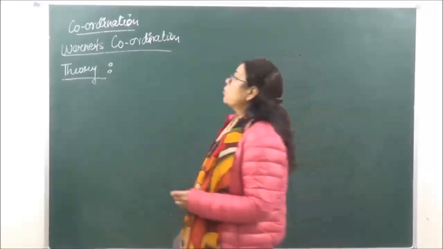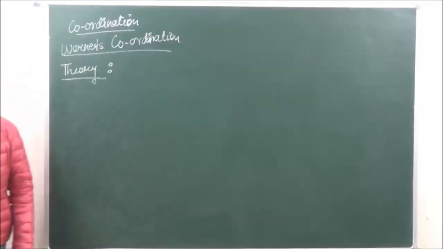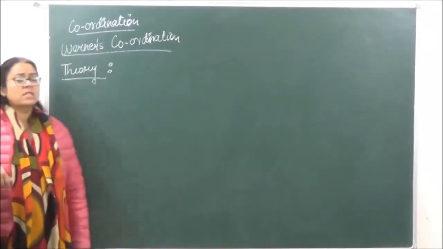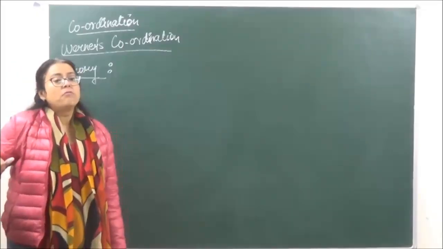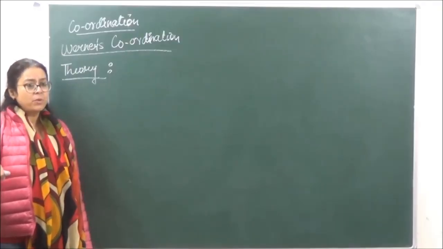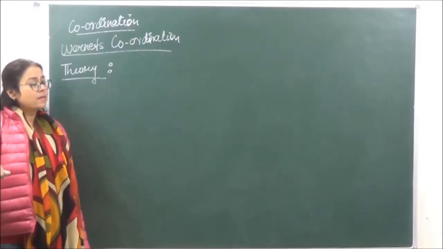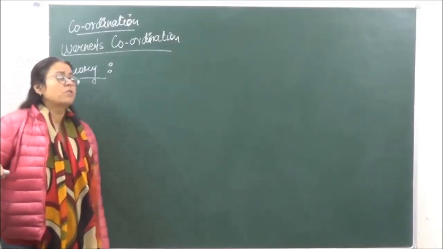Today we are going to go on to Werner's coordination theory. In fact, Werner's coordination theory was the first successful theory which was given about the formation of any coordination complex, the bonding in between them, and the physical, chemical and various other properties were discussed on the basis of this theory.